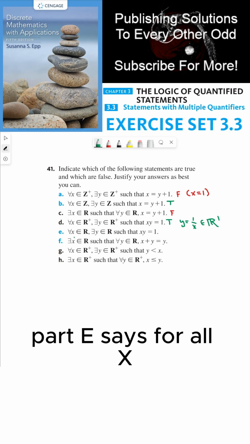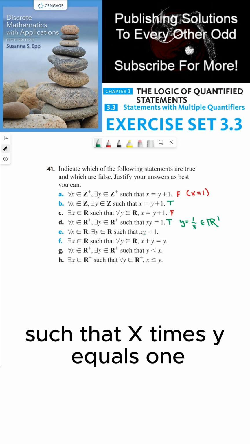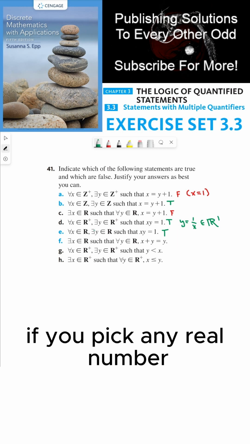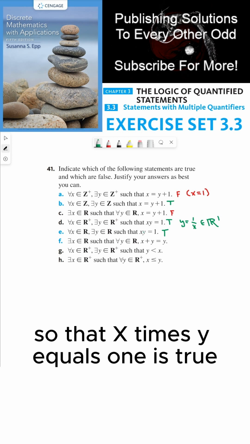Part E says, for all x that's a real number, there exists a y that's a real number, such that x times y equals 1. This is also true for the same reason why D is true. If you pick any real number, then the corresponding y would be the reciprocal of x, so that x times y equals 1 is true.